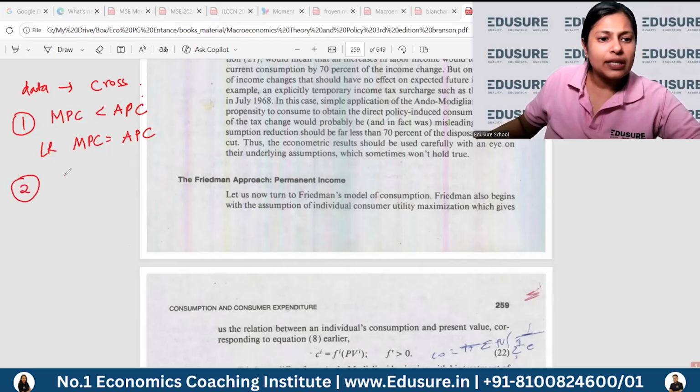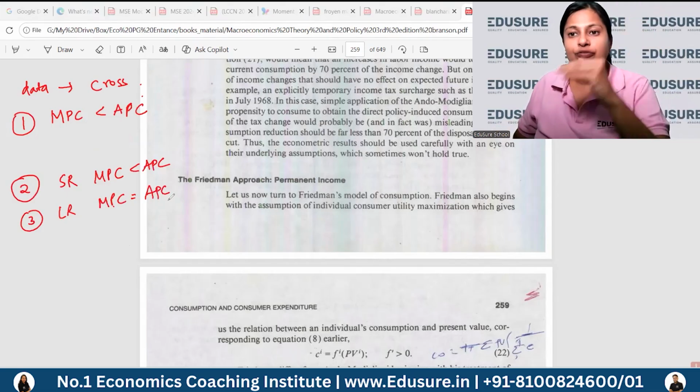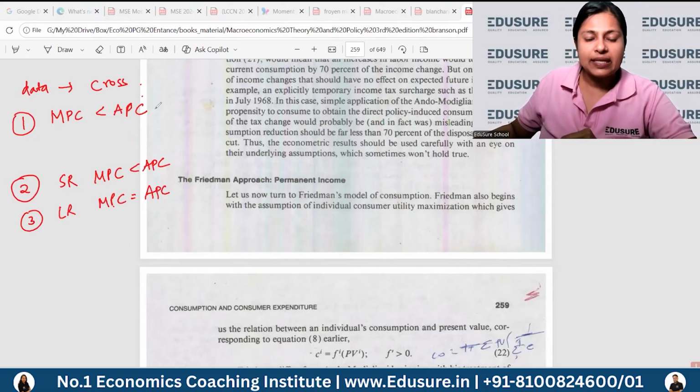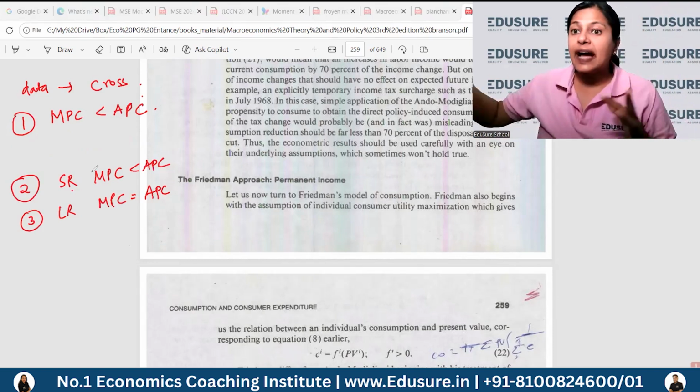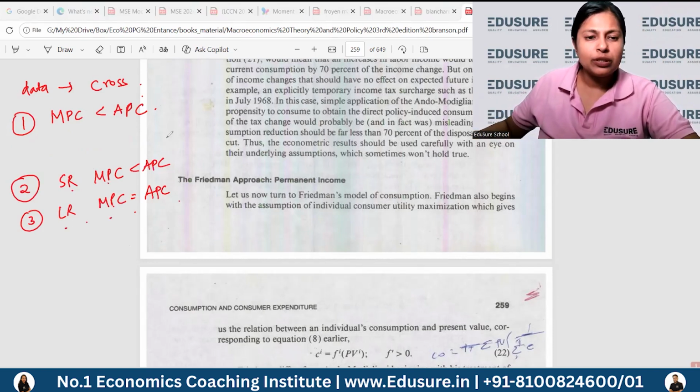The second result was that in the short run, MPC is less than APC. And in the long run, so actually this is not to be put here, let's put this here, in the long run, MPC is equal to APC. A cross section means when you analyze different sections of society, you can get MPC less than APC. In the short run, across time, you can get MPC less than APC. But in the long run, you have to get MPC equal to APC. So this is what the data is all about.